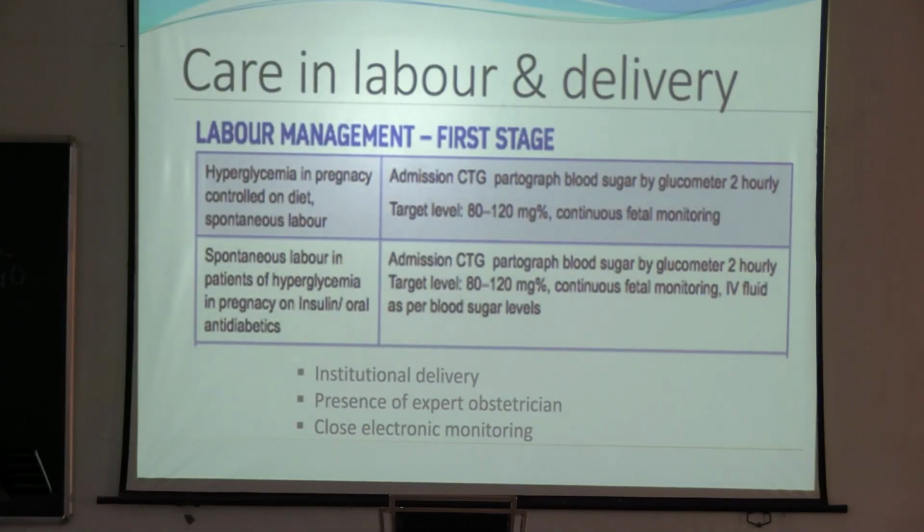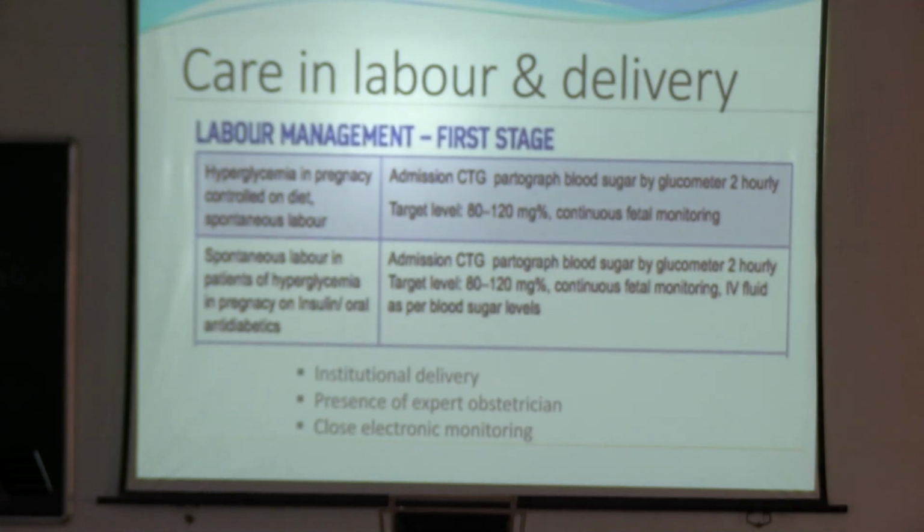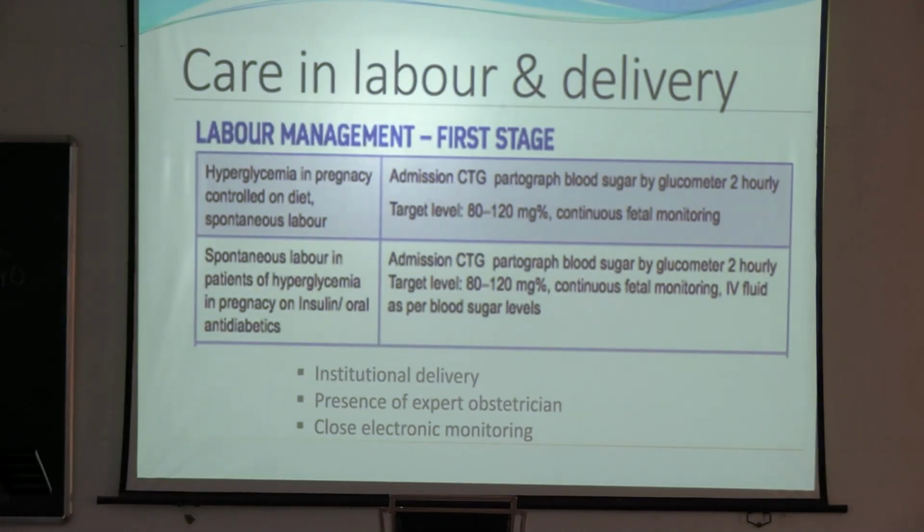Care in labor and delivery. Labor management in the first stage, what will you do? If the patient is controlled on diet and has developed spontaneous labor, what you will do: admission CTG and partograph is maintained. Blood sugar by glucometer we will check 2 hourly. Okay. Target is 80 to 120 mg%. Continuous fetal monitoring is being done.